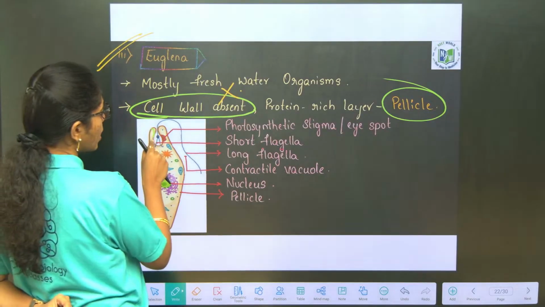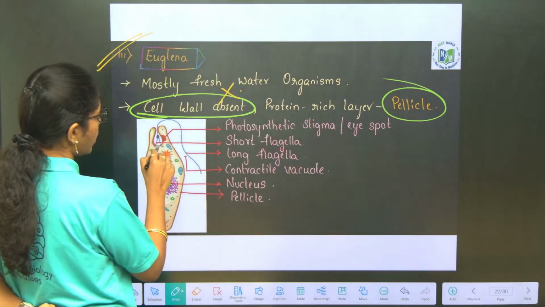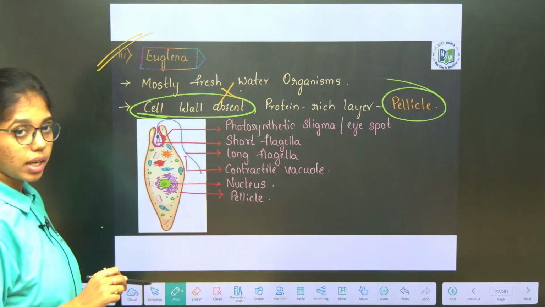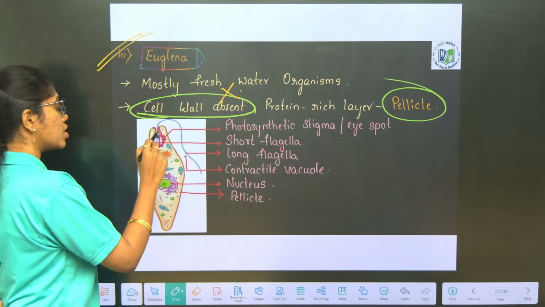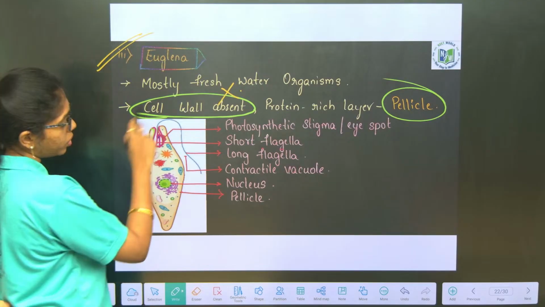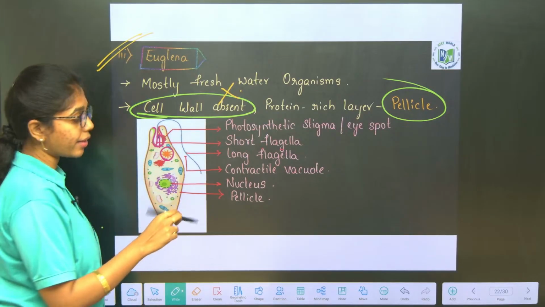So here you can observe a paraflagellar body. The region where the flagella arises in the Euglena is called as paraflagellar body, wherein a short flagella and a long flagella will arise. Okay, both the flagella will arise, and in Euglena you can observe contractile vacuoles.